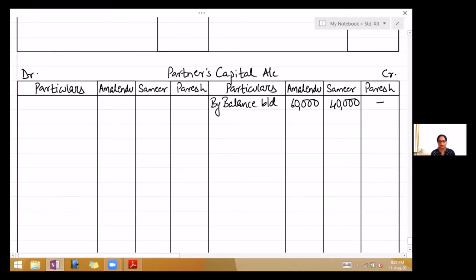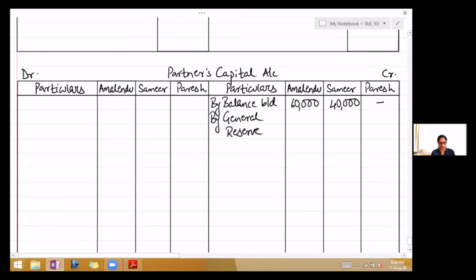Then is general reserve. Now this reserve belongs to the old partners. So here you will distribute the general reserve in the profit sharing ratio, which is 3:2. So the entry here is general reserve account debit to old partners capital account. So on the credit side, by general reserve, it is 20,000.